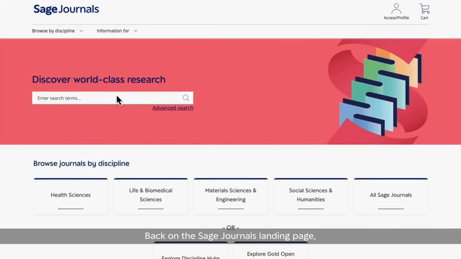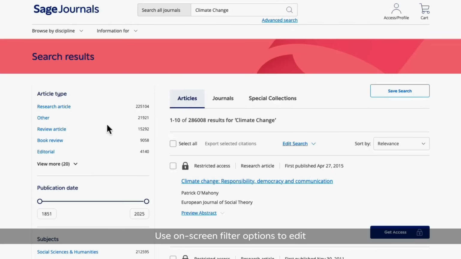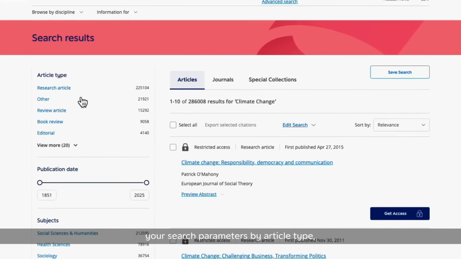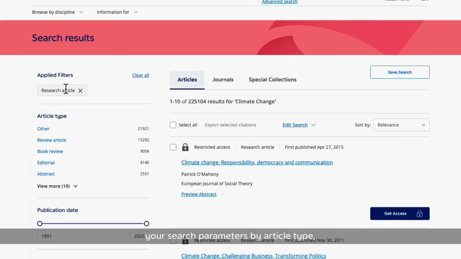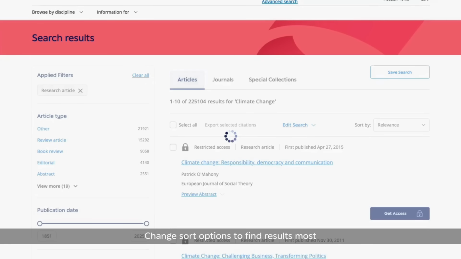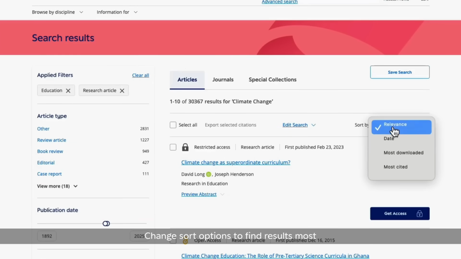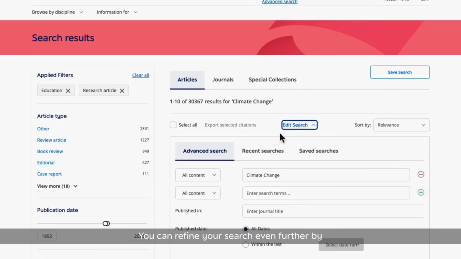Back on the Sage Journals landing page, you can also search for an article by entering specific terms or keywords relevant to your research. Use on-screen filter options to edit your search parameters by article type, publication date, or by subject. Change sort options to find results most relevant to your research. You can refine your search even further by using the Edit Search function.